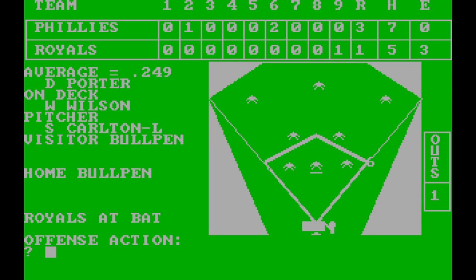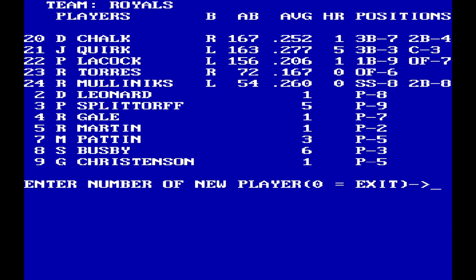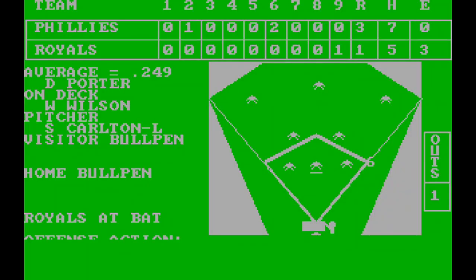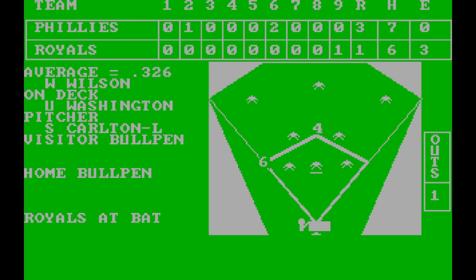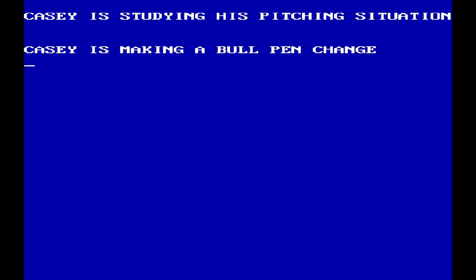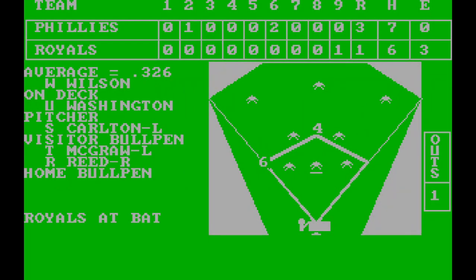Porter. I think we're going to pinch hit for Porter. Not too many options here, but we're going to Dave Chalk it. Single to left. Runner advances 2 bases. Casey is studying his pitching situation, making a bullpen change. All right, he's got McGraw and Reed up in the pen. I've got 2 runners aboard here, trying to make something happen.